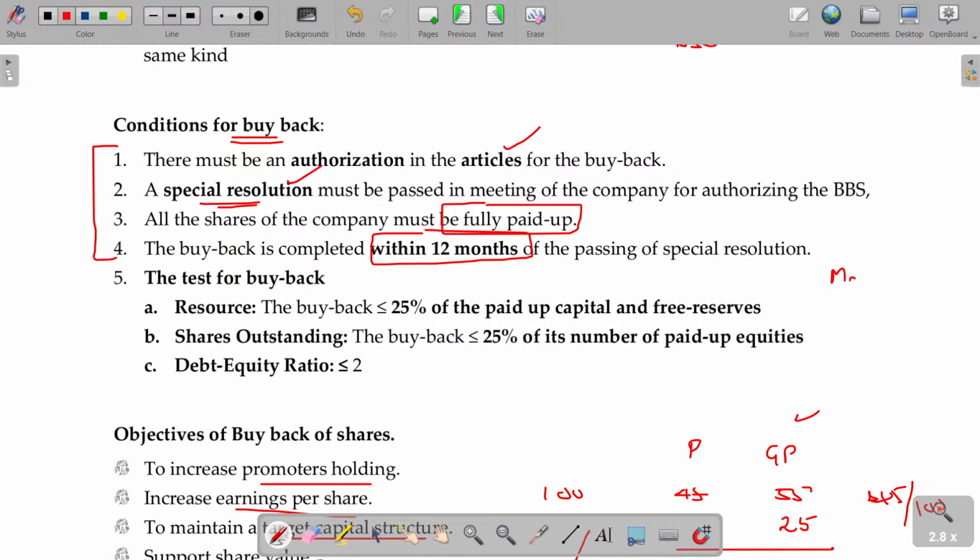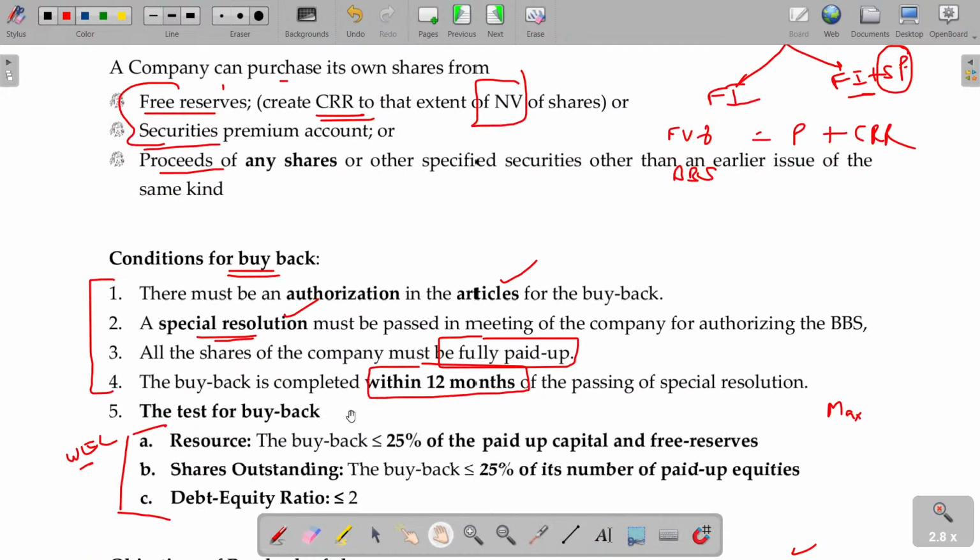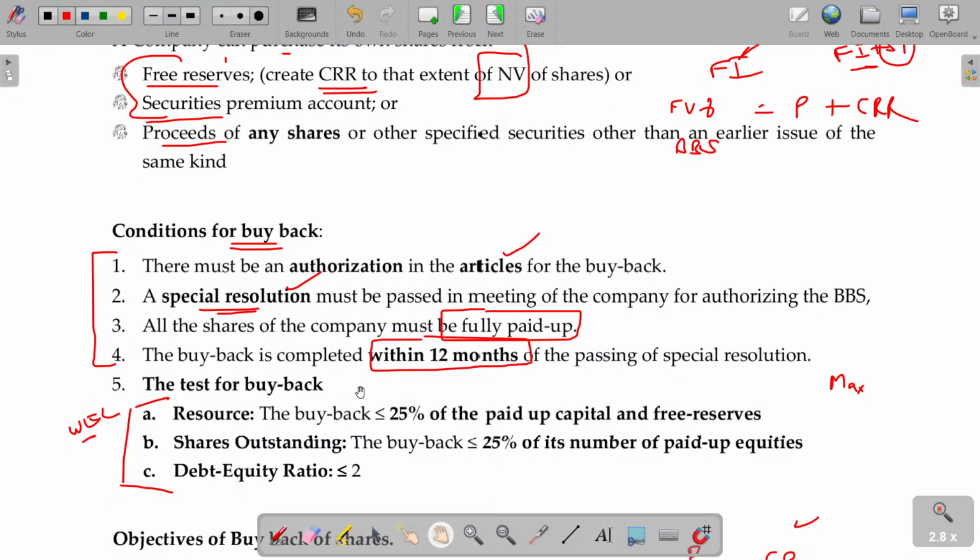What is the maximum number of buyback shares, sir? Whichever is lowest of 3 tests: resource test, shares outstanding test, debt equity ratio test. Among the 3 tests, the least number can be bought back at any time. So, this is about the conditions. So, 2 aspects are expected in buyback. One is all about buyback shares calculation, and one is all about conditions and what is the maximum number of buyback. Question number 1 is all about buyback related. Question number 3 is all about maximum number of buyback. So, let's directly go for the third question.